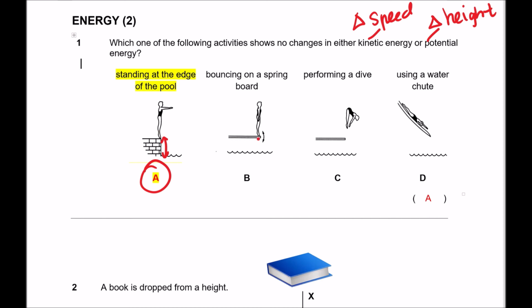But for option B, when you bounce on a springboard, the word spring will tell you that when you are bouncing, there is a change in elastic potential energy. So besides gravitational potential energy, do note that there is also elastic potential energy. And for C and D, the jumping and all that, there will be a change in speed and a change in height.